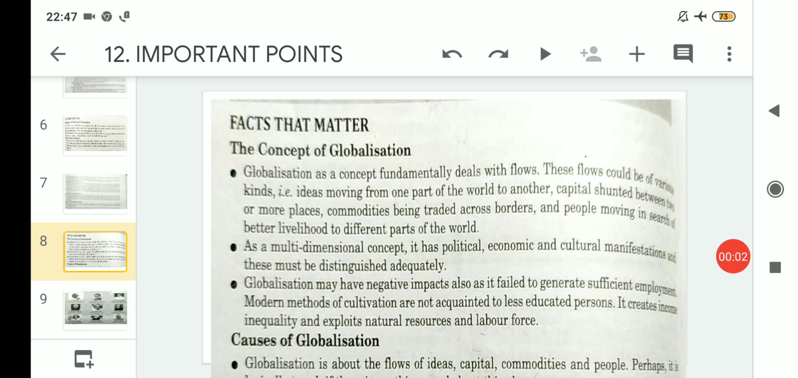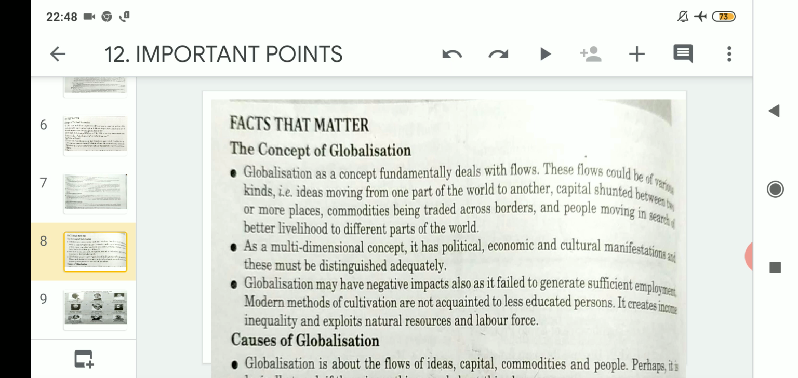Hello students, welcome to the Political Science class of class 12 arts, and today we will start discussing the important points related to the chapter globalization. Previously regarding this chapter of globalization we had discussed a few points, and today onwards we will discuss the remaining points related to this chapter. So let us proceed then.